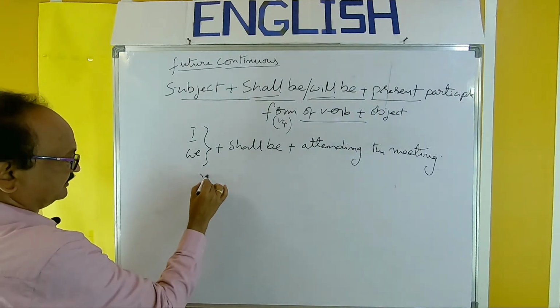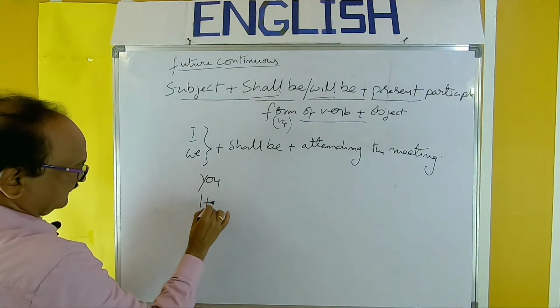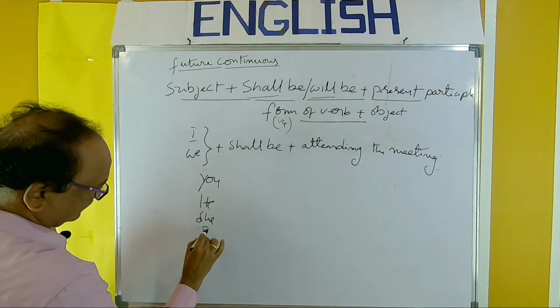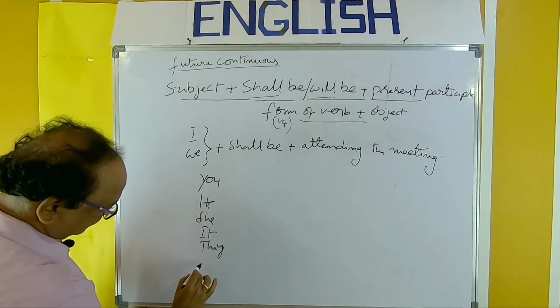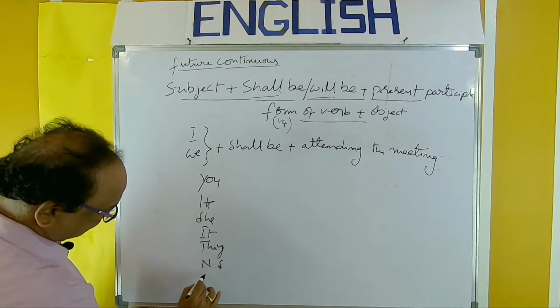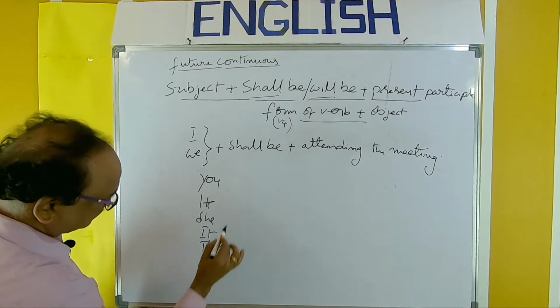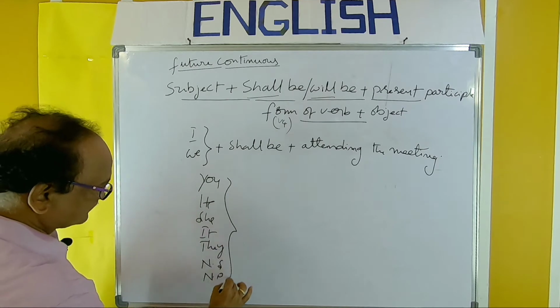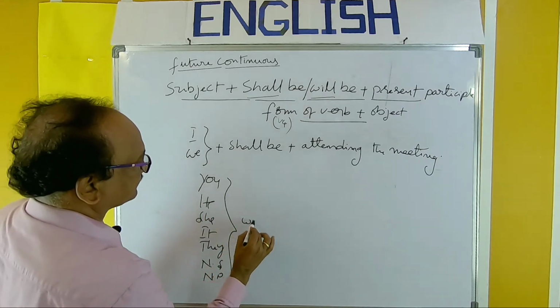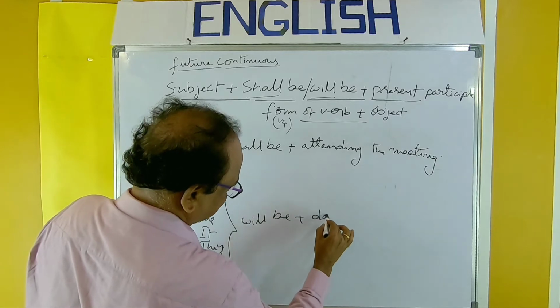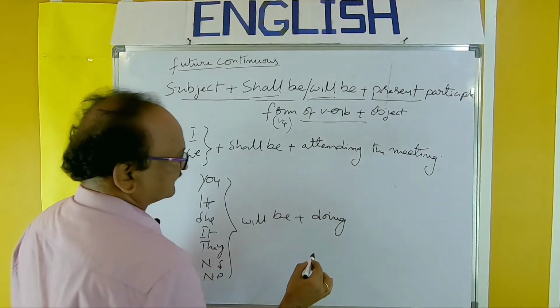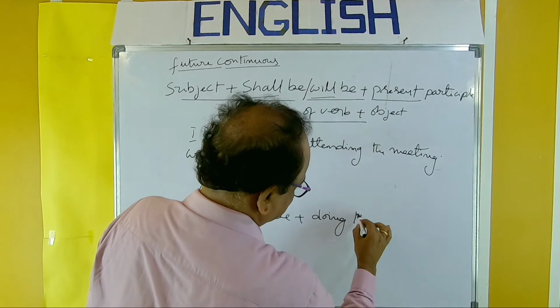Next, you, he, she, it, all these are pronouns and nouns. Noun in singular, noun in plural. So with all these, we must use will be plus verb plus ing, doing the work.